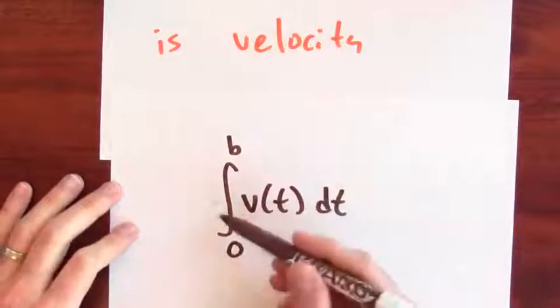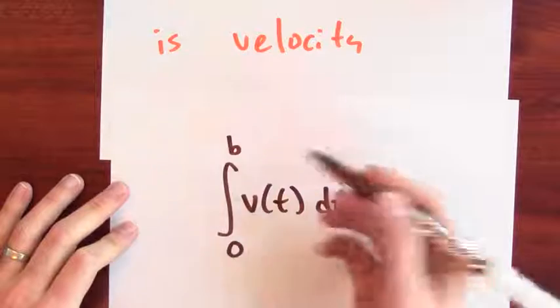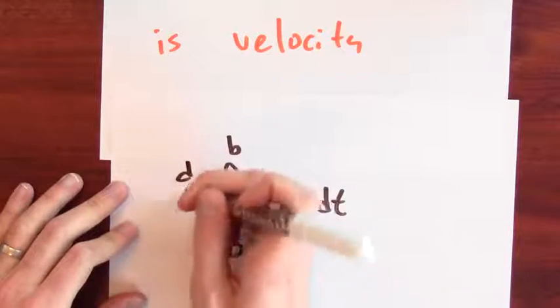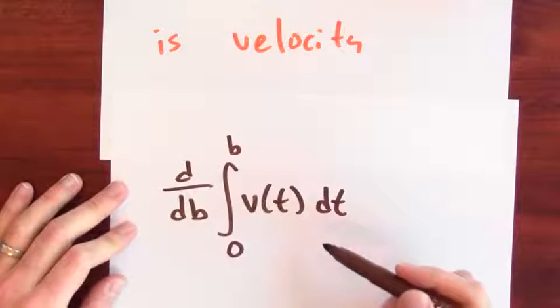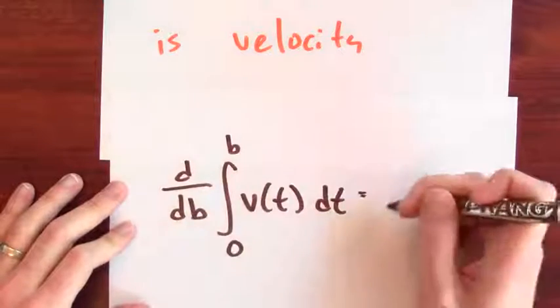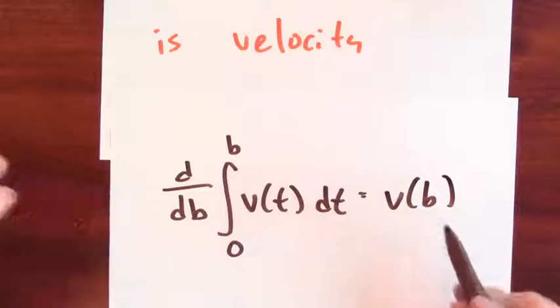If that's my displacement when I travel from time 0 to time b, what is the derivative with respect to the time that I've been traveling? The derivative of displacement is velocity. So physically, differentiating the accumulation function of velocity is to differentiate displacement. It's to ask for the rate of change in my position, which is velocity, which is the integrand. It's the fundamental theorem of calculus, just wrapped up in physical clothing.